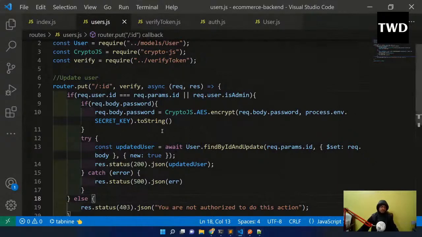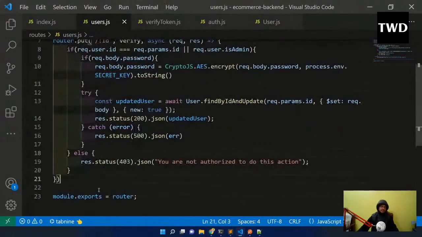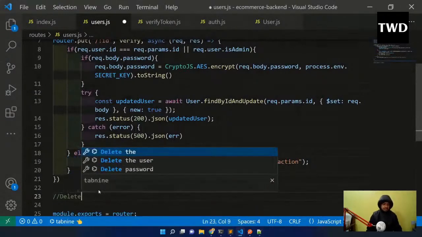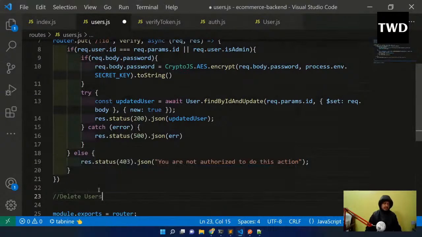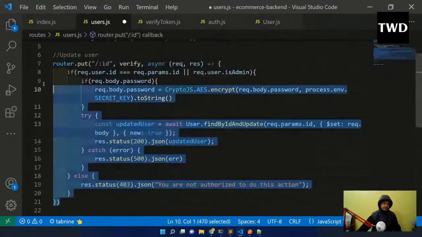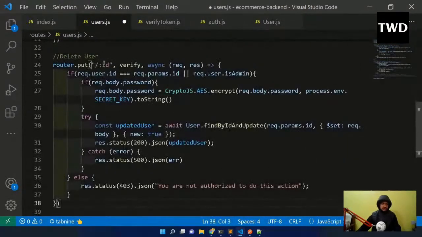Okay, so we are going to do that, and for that, after this update user, we will have delete user. And again we are going to copy this thing, because we are going to have a lot of things which are similar to this. So instead of put, we have delete also.